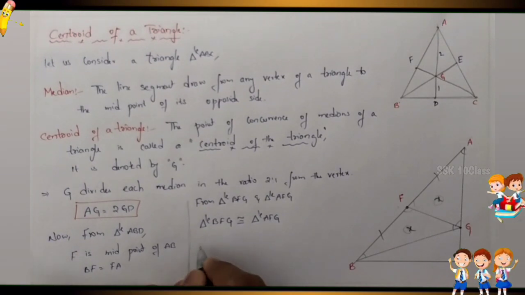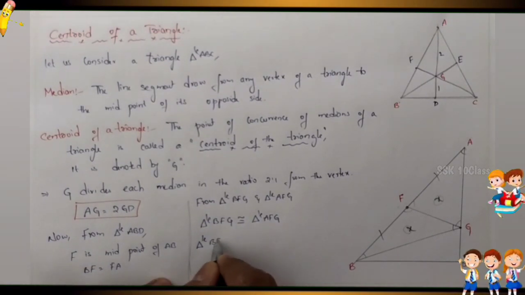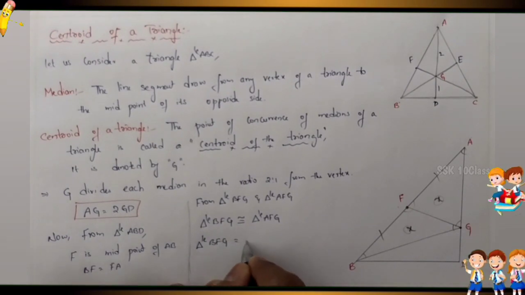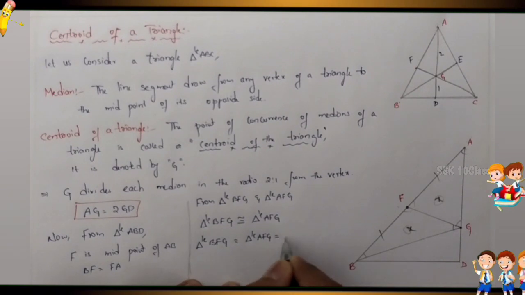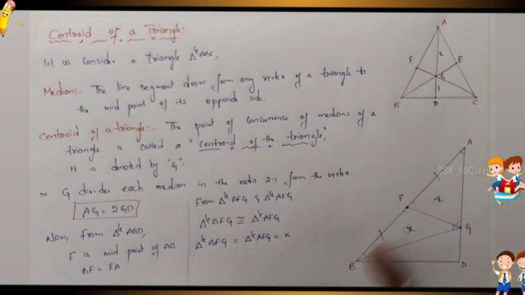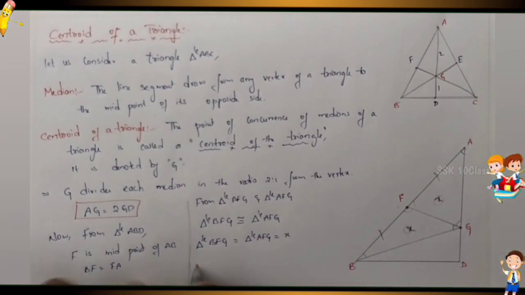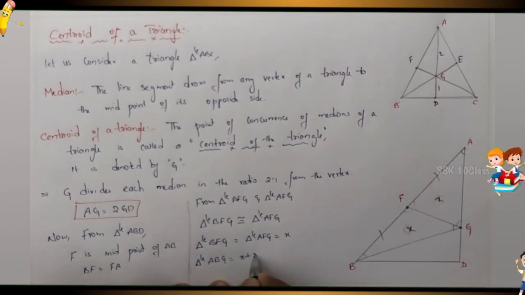For example, from triangle BFG and triangle AFG, let the area be X. So this is X, this is also X. So what is the total area of ABG? The total area of ABG is X plus X, that is 2X.